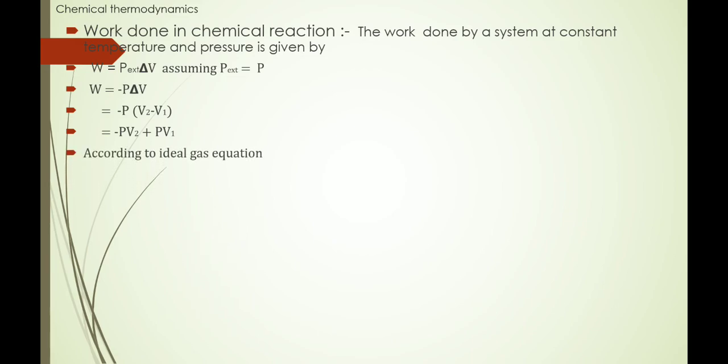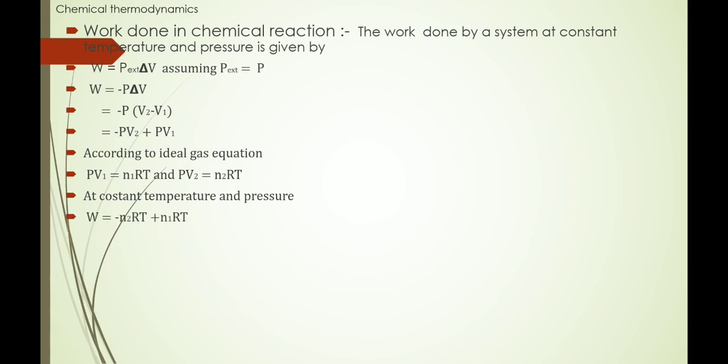From the ideal gas equation, we write PV is equal to nRT, then PV1 is equal to N1RT and PV2 is equal to N2RT. Now we substitute these values in our equation, then we get at constant pressure W is equal to minus N2 RT plus N1 RT. When we take RT as common, then we get minus N2 minus N1 RT. Then this is minus delta N RT.